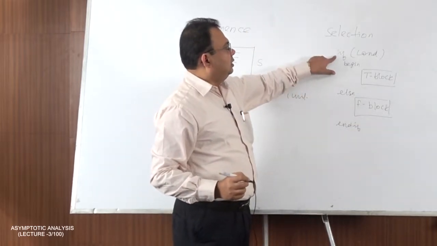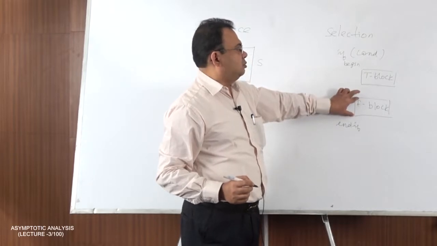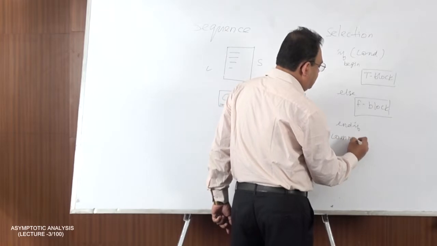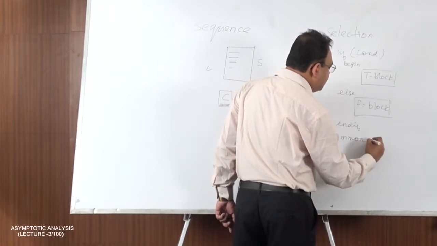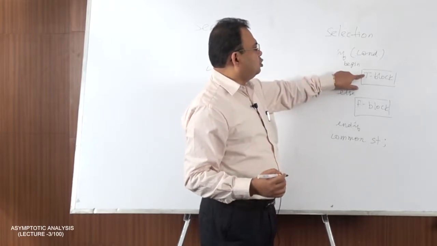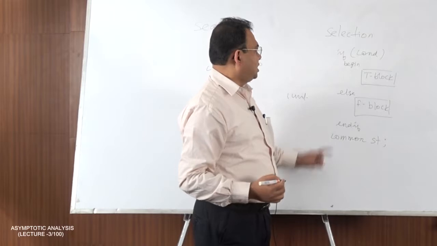So basically either this true block or false block will be executed, and then control will come to this common statement. Now why are we calling this a common statement? This is because irrespective of the true block or false block, this statement will definitely be executed. So this is the common statement.